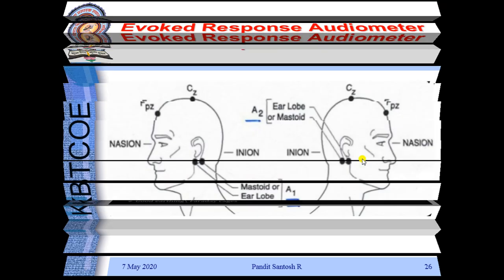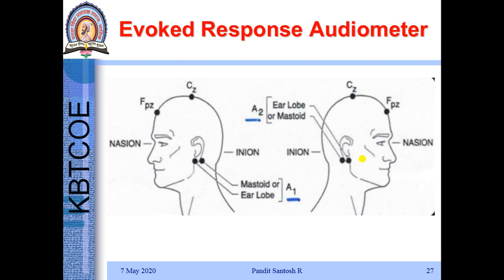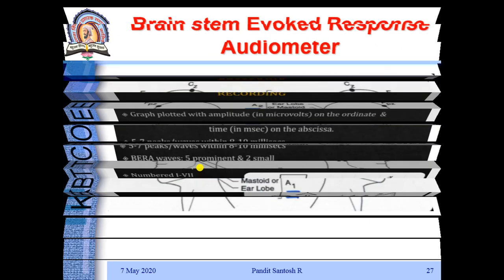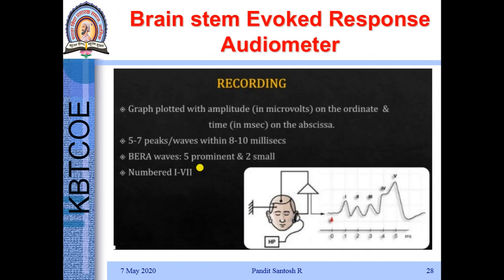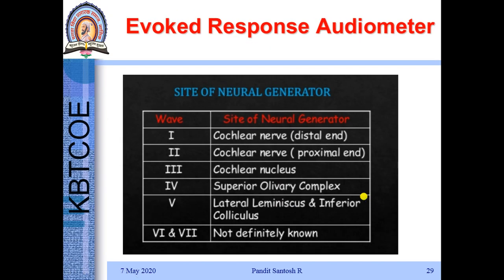Here we can see that this is the active electrode, this is the ground electrode, and this is the reference electrode. This is the prefrontal lobe, this is the central lobe, and this is the ear lobe. With the help of three electrodes we are measuring the evoked response. This is brainstem evoked response audiometry, in which the signal is applied and its response is measured.